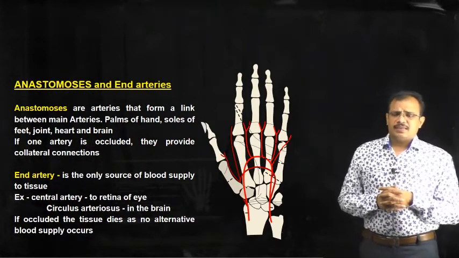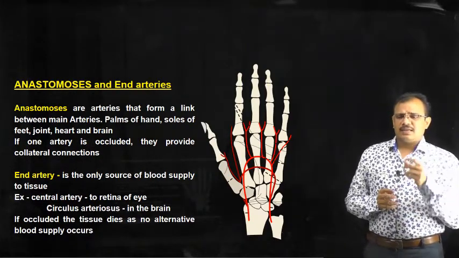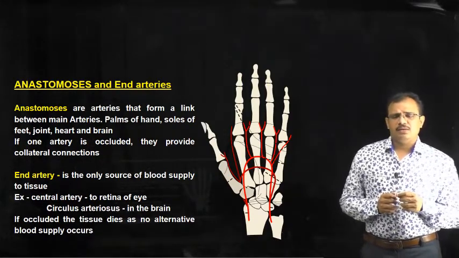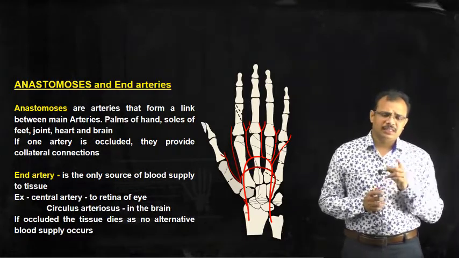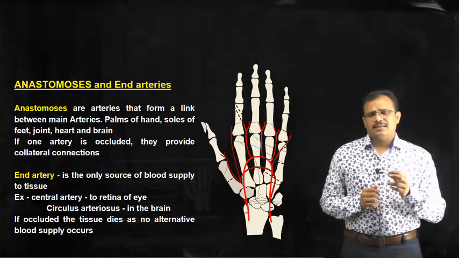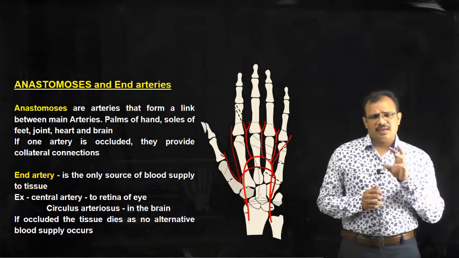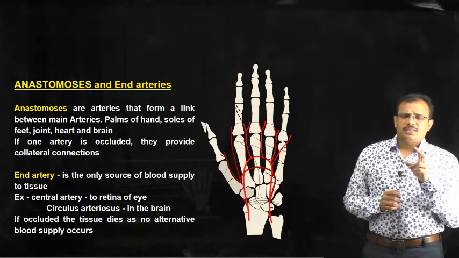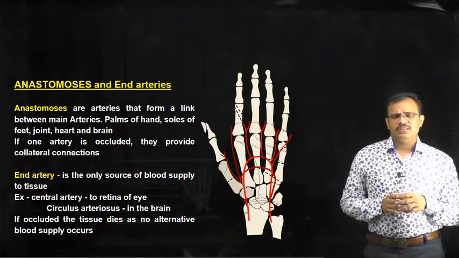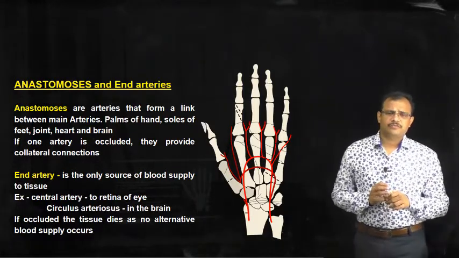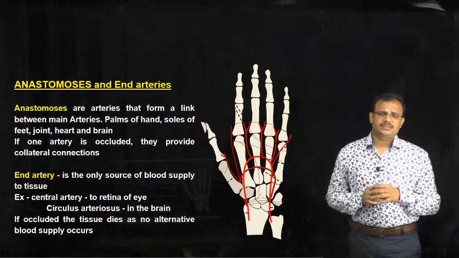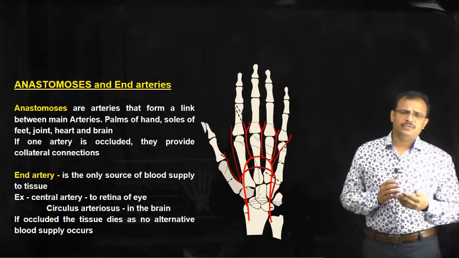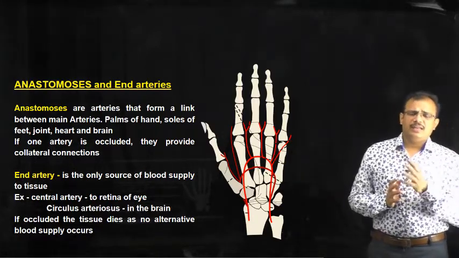Examples: the central artery which supplies blood to the retina, and the circulus arteriosus, which is an artery that forms a circle and supplies blood to the brain. So, these are two examples of end arteries, because they are not continuous and they end there itself.